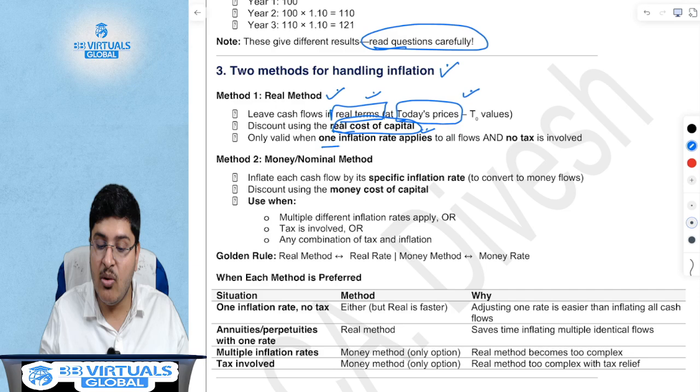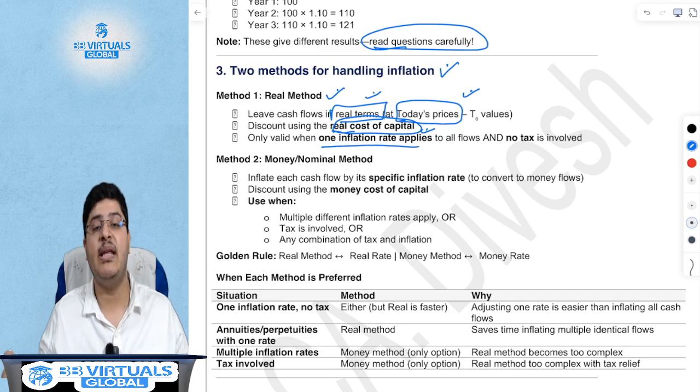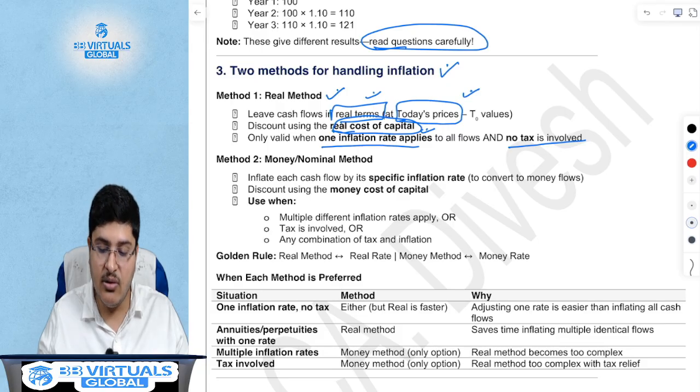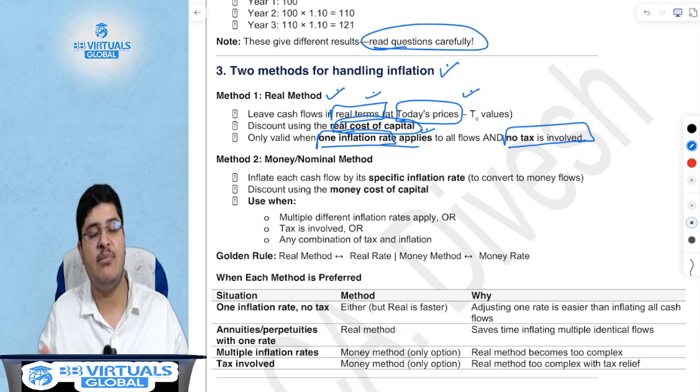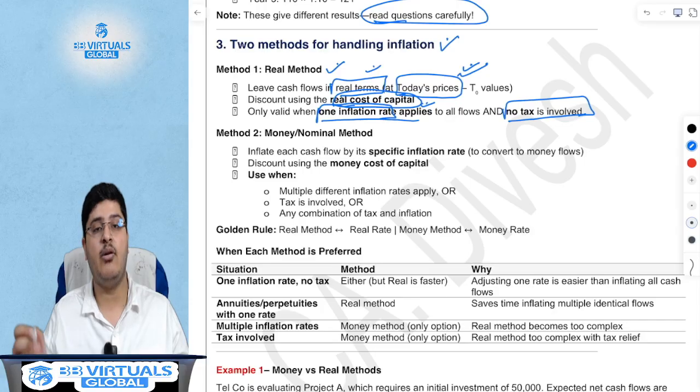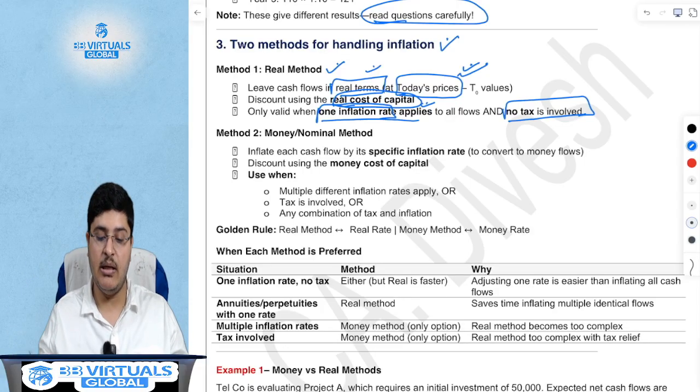However, this is possible only if one inflation rate applies to all the things and there is no tax. We'll come to the tax later, but if there is no tax and if only one inflation rate applies, if mess, bus and pizza all three have the same inflation rate, and if your cash flows are given in real terms, then you can directly use the real cost of capital.